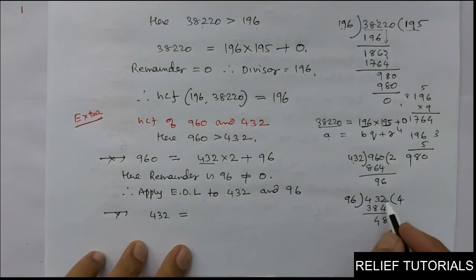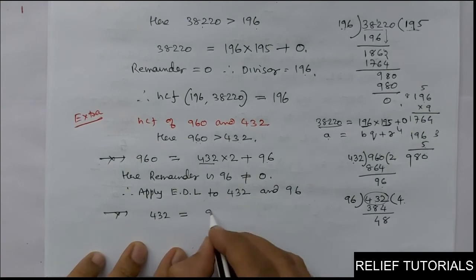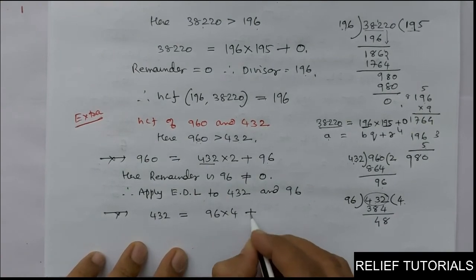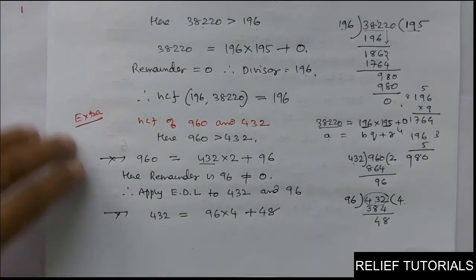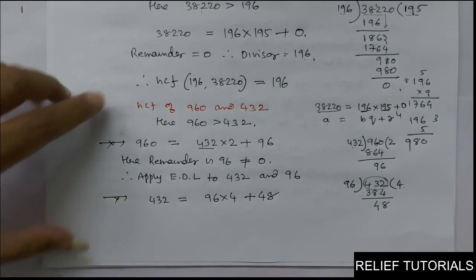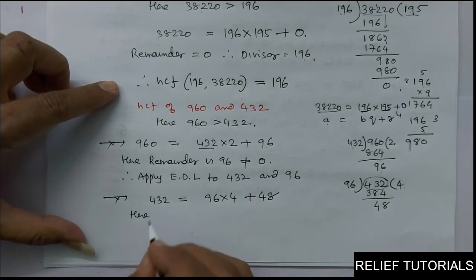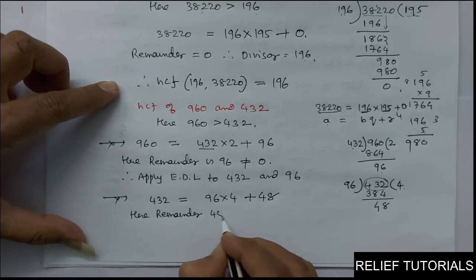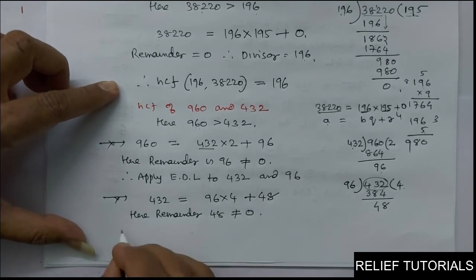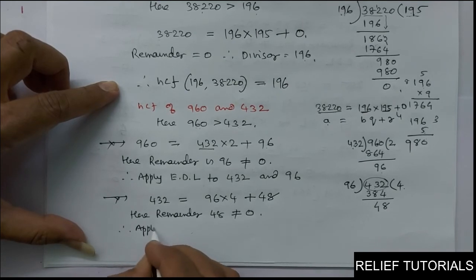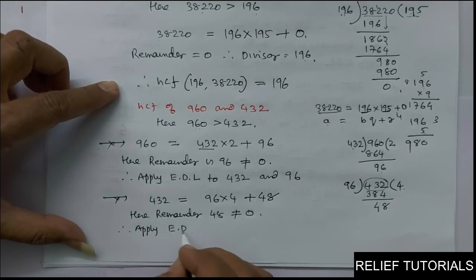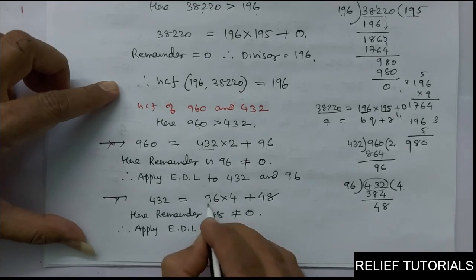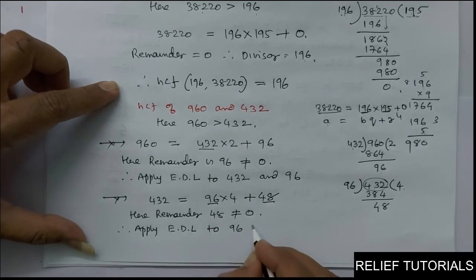Now 12 minus 4 is 8, here there is 2, carry 1, 12 minus 8 is 4, so 48. Clear? So what you will get: dividend is equal to divisor into quotient plus remainder, 96 into 4 plus remainder, that is 48. Got it, friends? So here remainder 48 is not equal to 0. Therefore you again apply Euclid division lemma to 96 and 48.